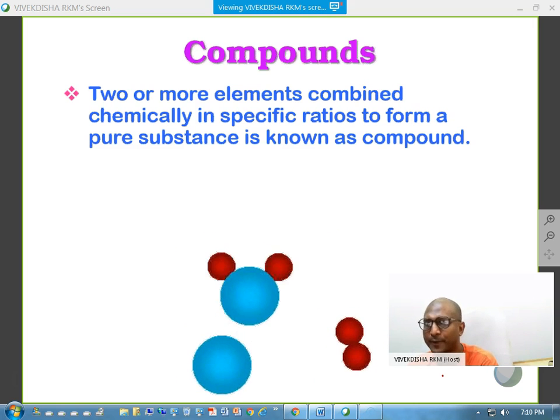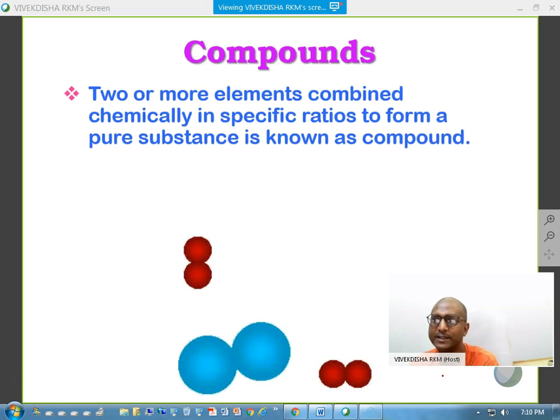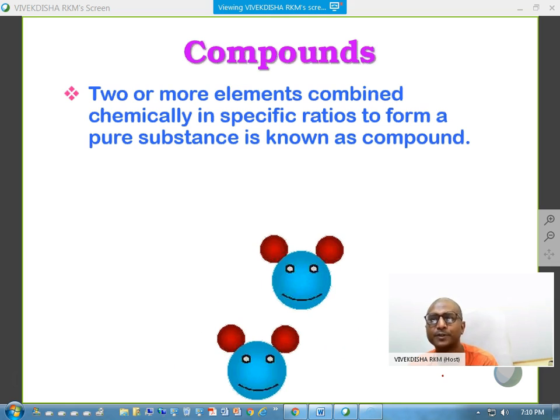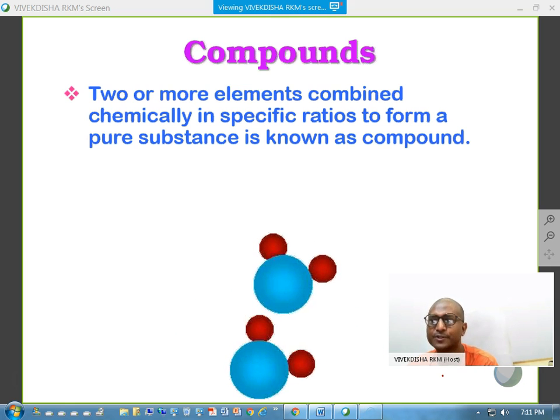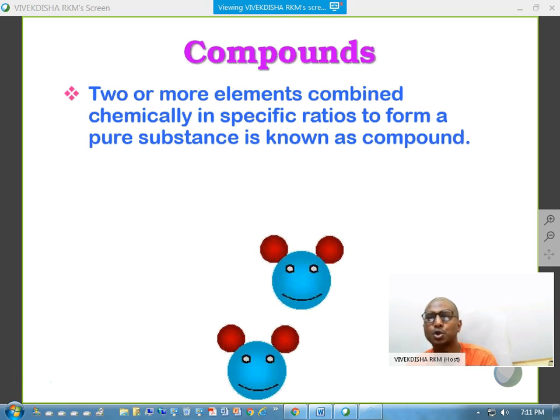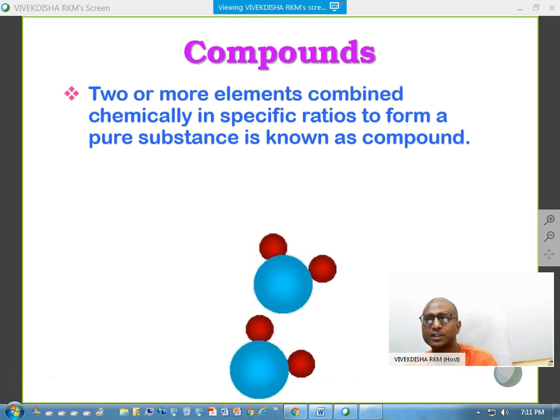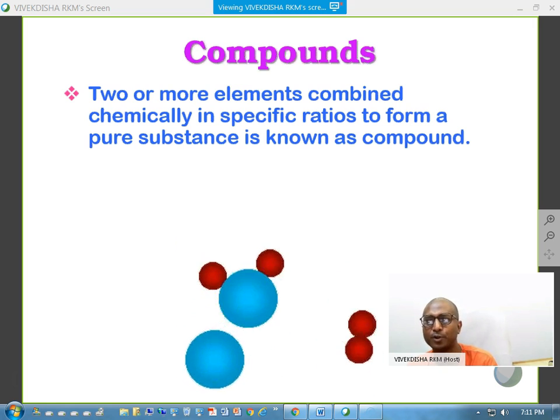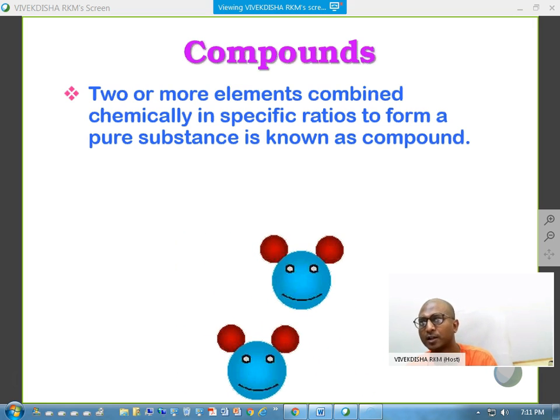Write it down in your copy. Two or more elements combined chemically in a specific ratio to form a pure substance is known as a compound. So two or more elements combined chemically in a specific ratio to form a pure substance is known as a compound.